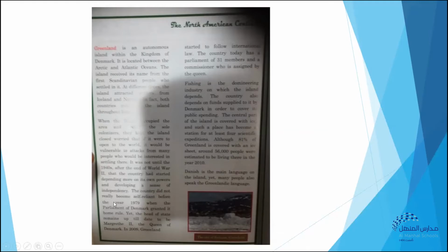The country did not really become self-reliant before the year 1979, when the Parliament of Denmark granted it home rule. Yet the head of state remains up to date to be Margrethe II, the Queen of Denmark. In 2009, Greenland started to follow international law. The country today has a parliament of 31 members and a commissioner who is assigned by the Queen. Fishing is the dominant industry on which the island depends.